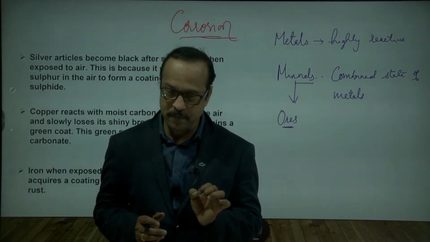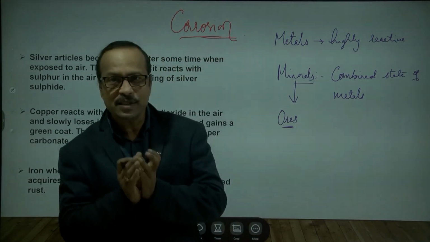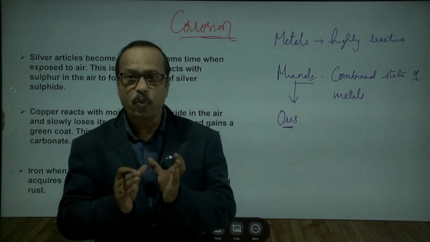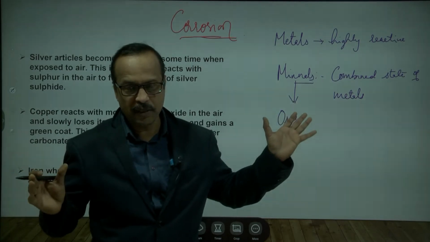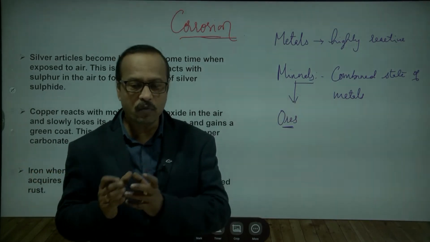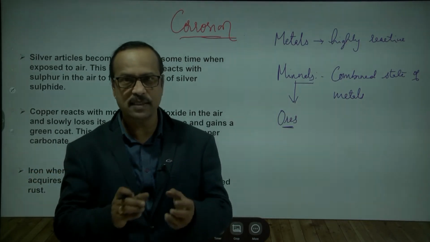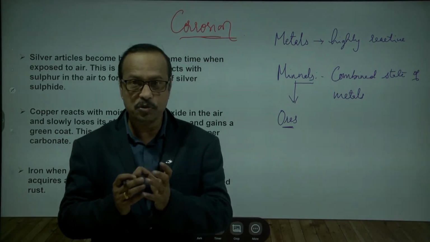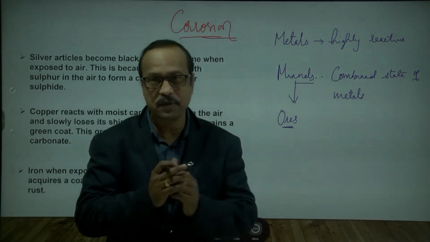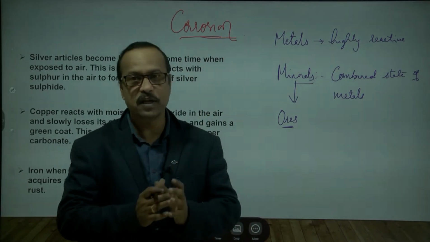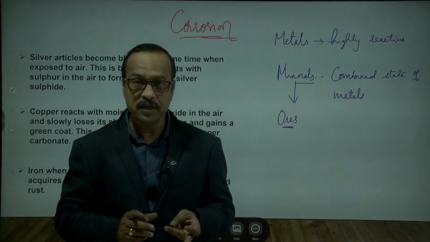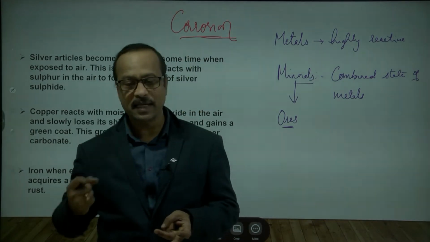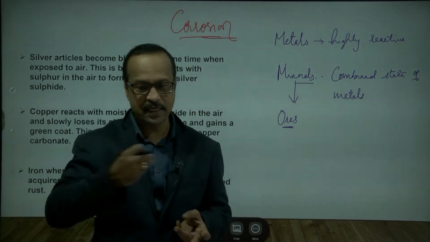Is this clear? So many minerals are available in nature, but we do not use all of them to extract metals. First, the mineral should have a large amount of metal. Second, we should be able to extract the metal easily, by an easy process.